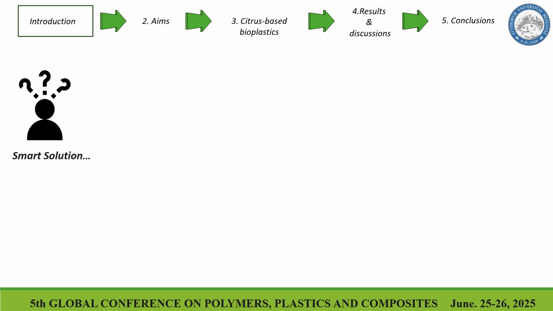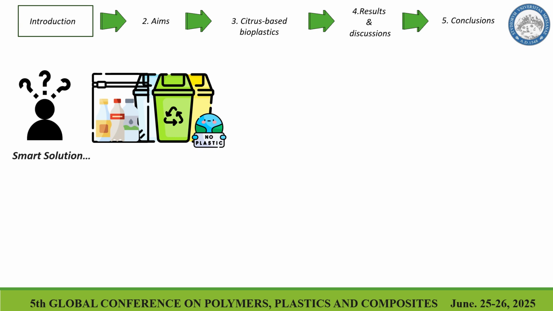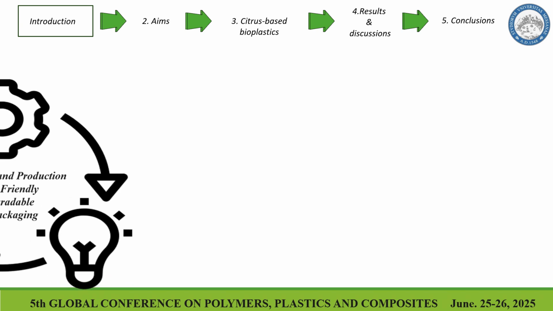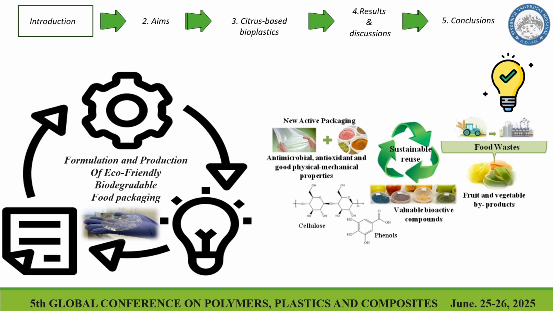So, in this context, we can say that the smartest solution to reduce the production of plastic waste and obviously to reduce also environmental pollution is the formulation of eco-friendly and biodegradable food packaging produced from bio-based resources, and this solution received a lot of attention in the last 10 years because these bioplastics, in addition to their protective role, are also able to deliver biological compounds from food waste, for example, also polyphenols, and in this way they can modify the mechanical characteristics and also add new properties like the antioxidant and the antimicrobial.